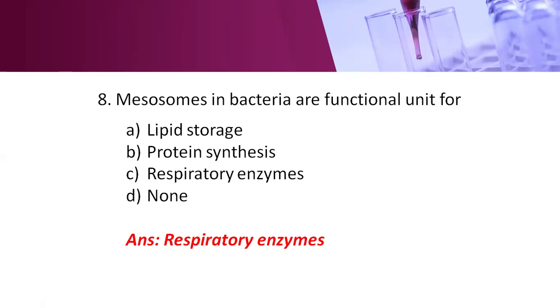They are analogous to mitochondria of the eukaryotes. In eukaryotes, mitochondria help with respiration. But as bacteria are prokaryotes, there is no mitochondria. So instead of mitochondria, mesosomes took up the respiratory function. Here, the right answer is respiratory enzymes.